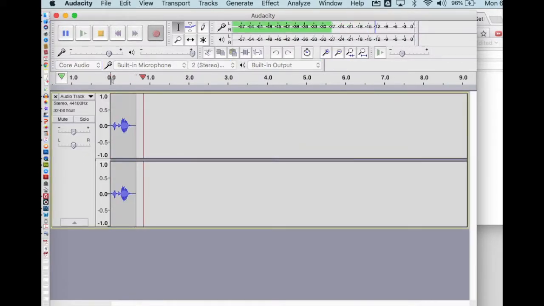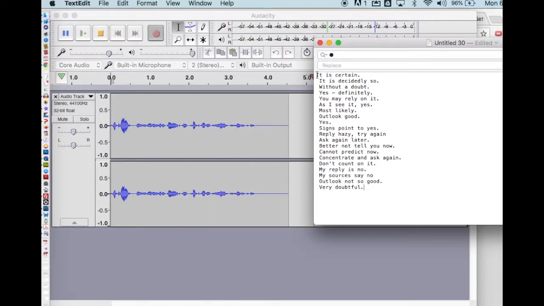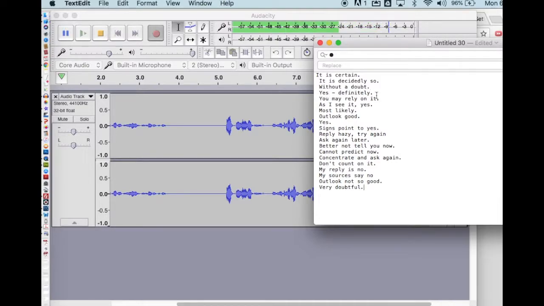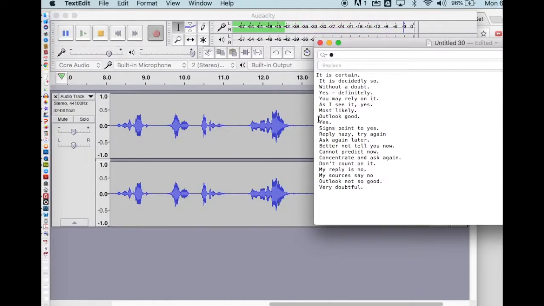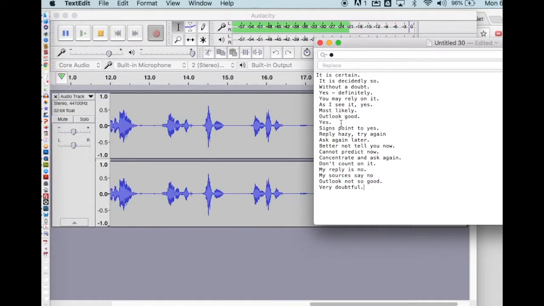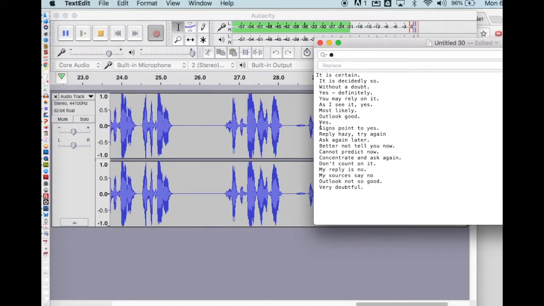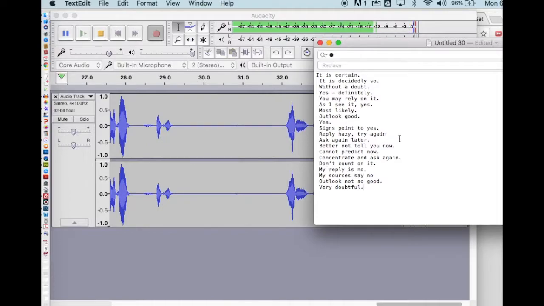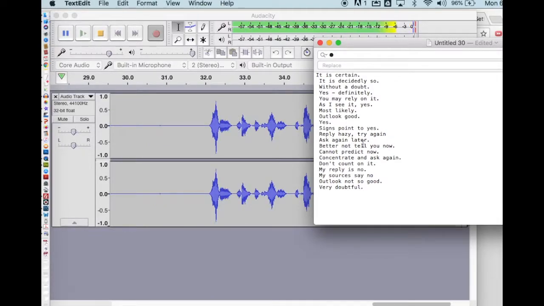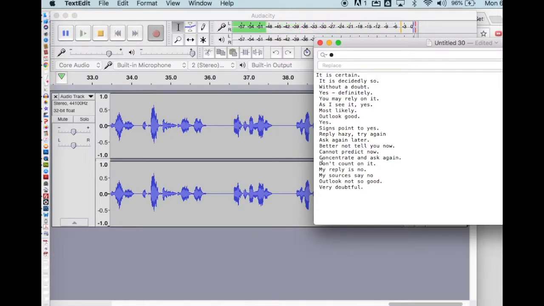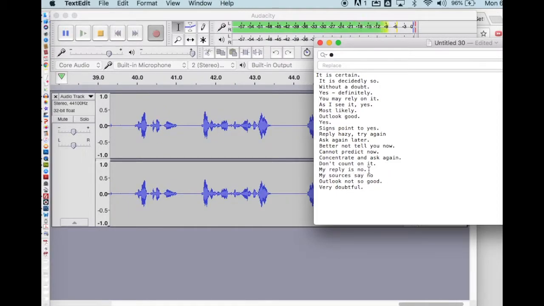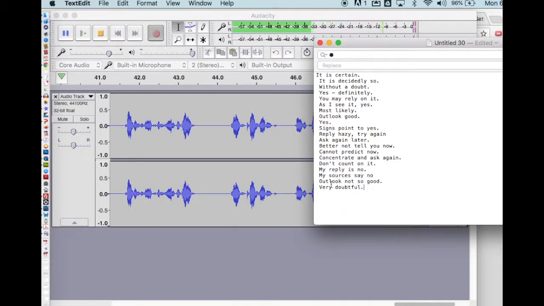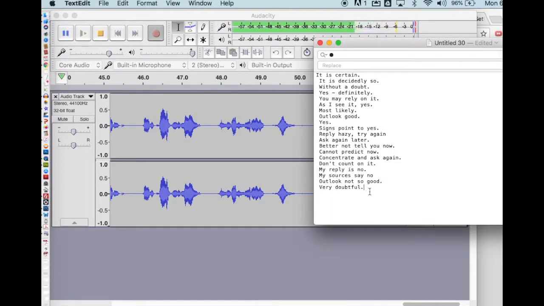I'm just going to hit record, and then I'm going to go into my text edit and read these things. It is certain. It is decidedly so. Without a doubt. Yes, definitely. You may rely on it. As I see it, yes. Most likely. Outlook good. Yes. Signs point to yes. Reply hazy, try again. Ask again later. Better not tell you now. Cannot predict now. Concentrate and ask again. Don't count on it. My reply is no. My sources say no. Outlook not so good. Very doubtful. So those are my 20 sounds.